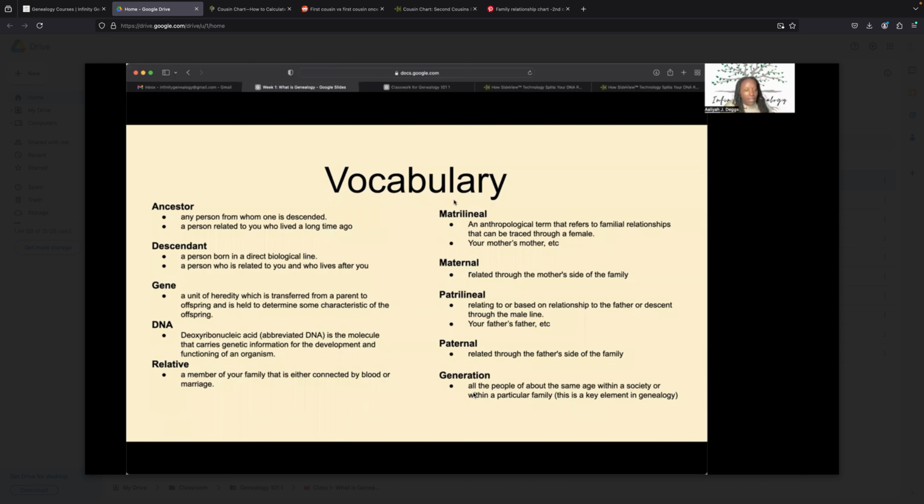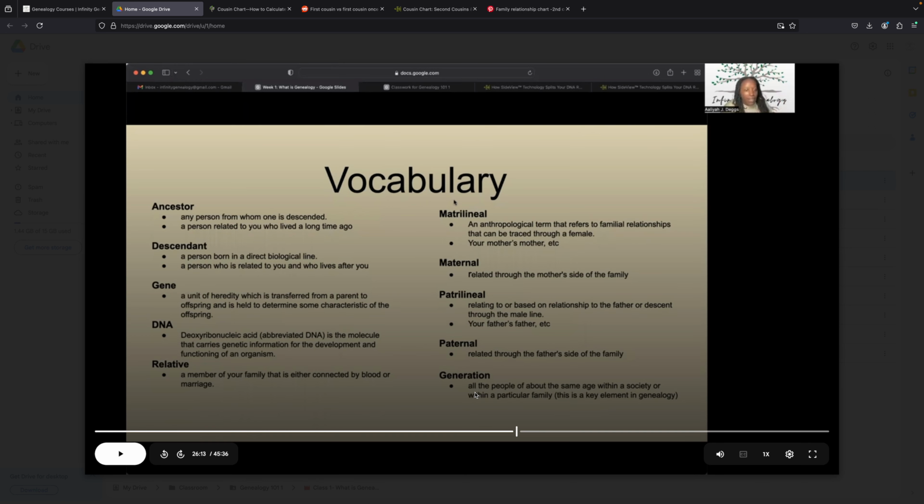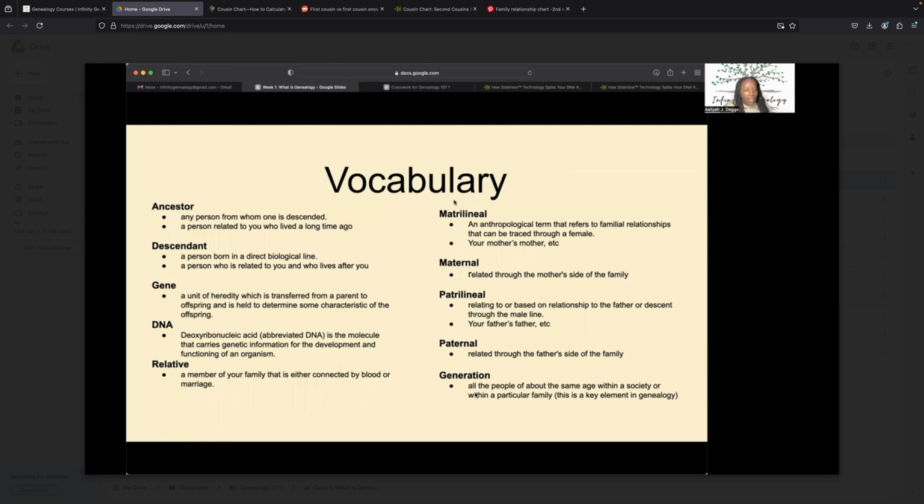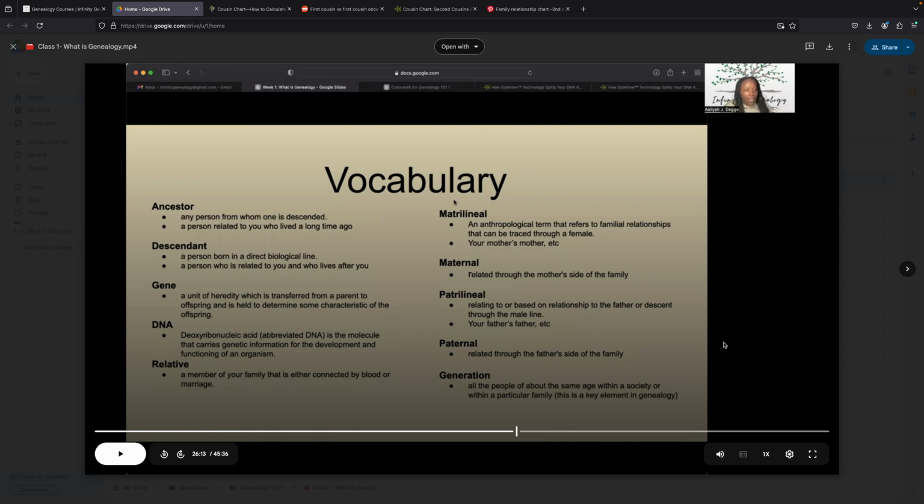Also, as I go through some of the other pages, I recommend that you create a resource list, whether it's a Google Doc, your own Word document, in your notes, whatever. Because as you continue to do research in family history and genealogy, you may go down a rabbit hole and you may not always be able to go back and find that link that you needed. So whenever you're doing this, please make sure you copy the link over somewhere, or you can even write it down, or you can have it in multiple places. Please keep that somewhere because it's important and you can always refer back to it when you need it. So let's get back on track.